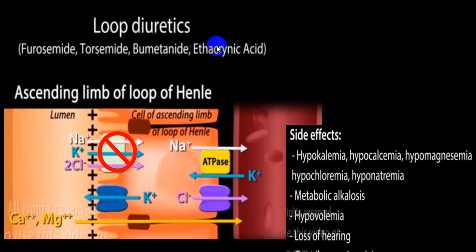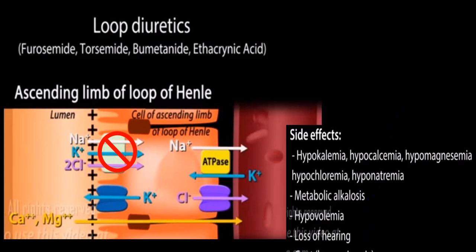Again, I am repeating, loop diuretics can produce hypokalemia, hyponatremia, hypocalcemia, hypomagnesemia, hypochloremia, hypovolemia, but they will lose H ions, so it will end up with metabolic alkalosis, and there will be retention of uric acid, so it can produce hyperuricemia, that is gout.